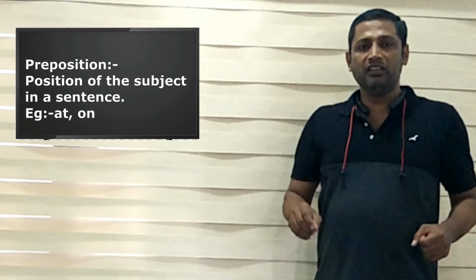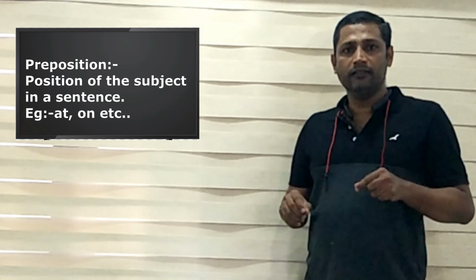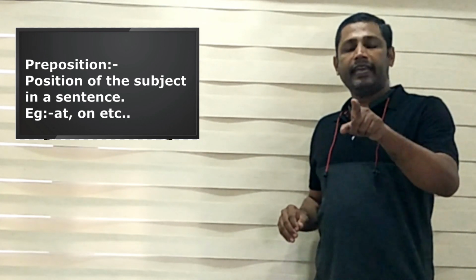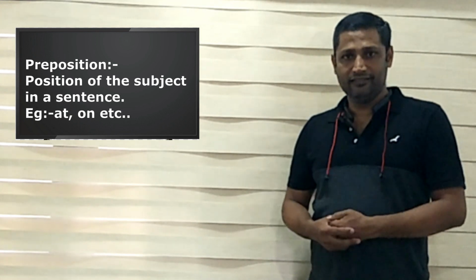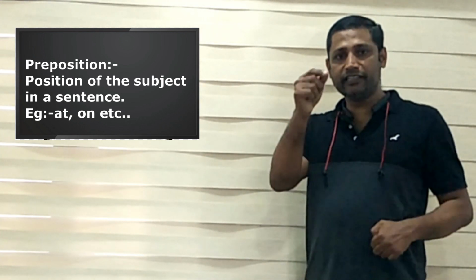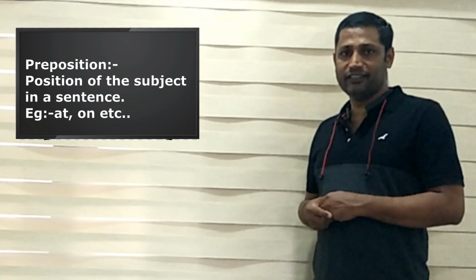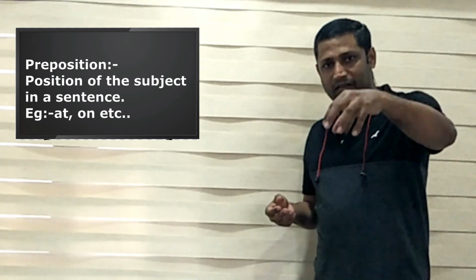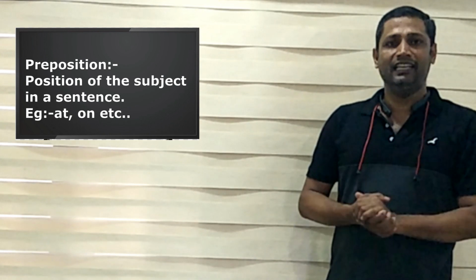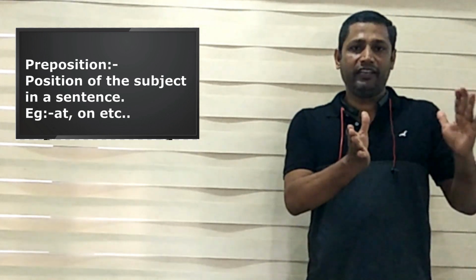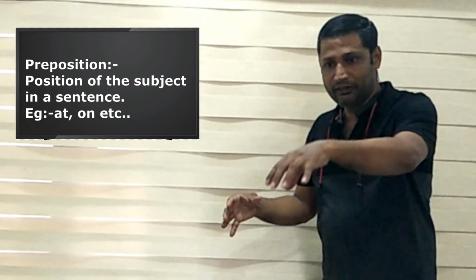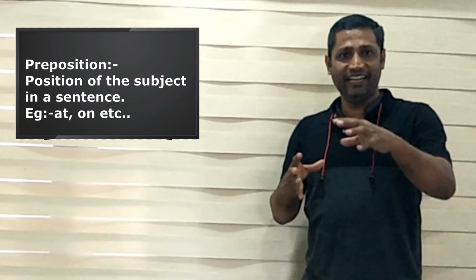Where's the cat now? If we place it on, the cat will be above the box. So the cat is on the box. The position of the cat is on the box. When the cat goes inside the box, the position of the cat is inside the box. So we can say that the cat is in the box.